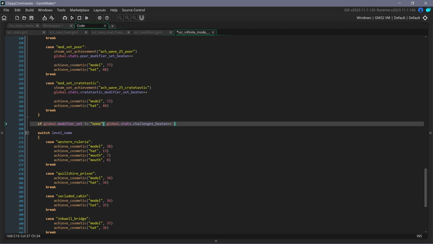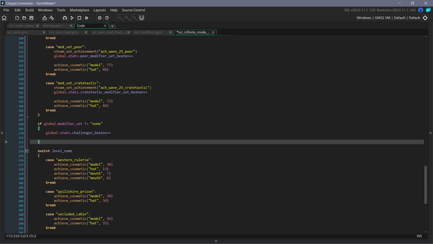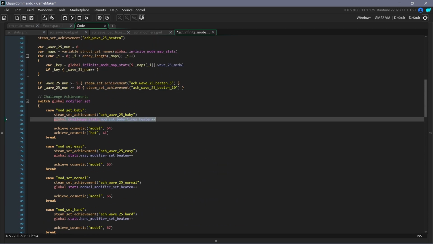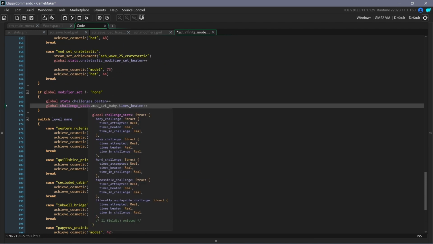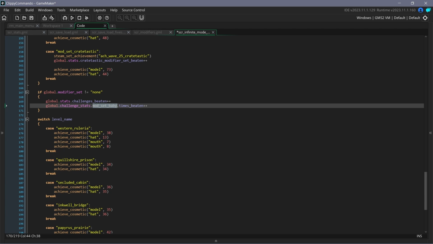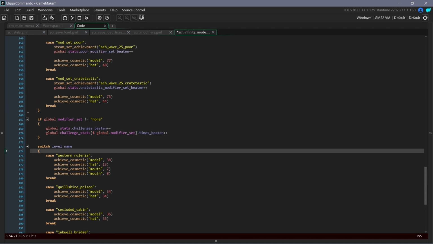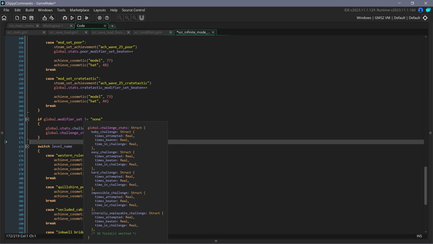Yeah, I can just check whether or not a challenge is being attempted, which I already do down here for the general challenges beaten, and then I can steal this guy and put him down here, and I can replace this part of the code with this funky little dude here, 2 brackets, a $sign I think it is, and then I can do global.modifier set.